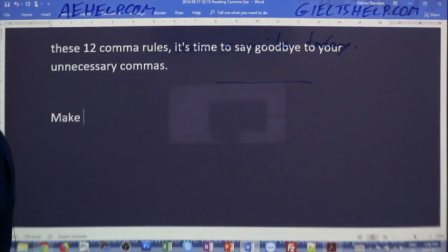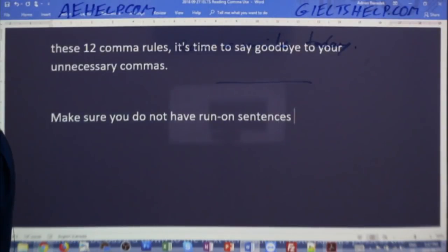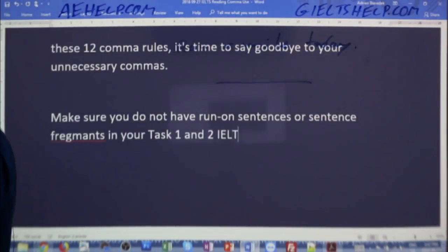So make sure you do not have run-on sentences or sentence fragments in your Task 1 and 2 IELTS essays.